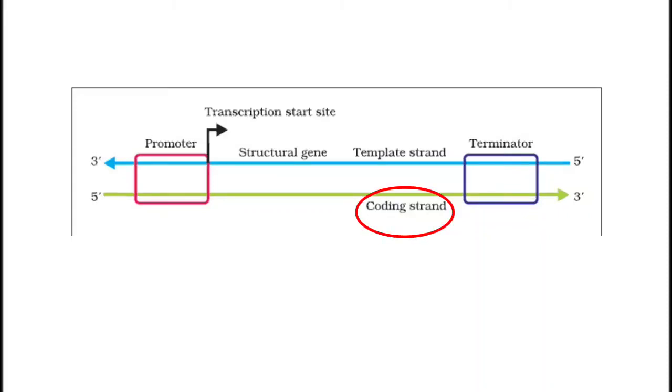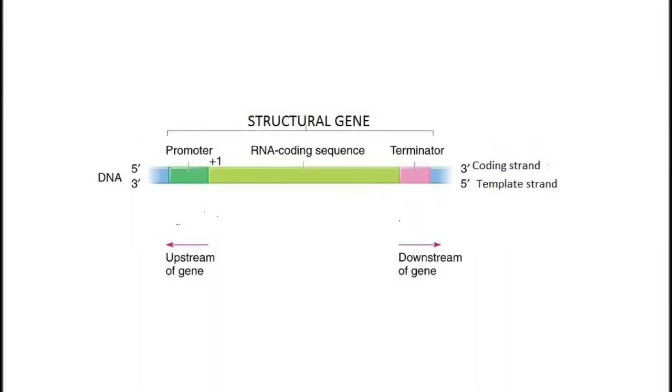As you can observe in the schematic representation of the structure of a transcription unit, there is a promoter, a structural gene, and a terminator. So what is a promoter? It is a DNA sequence that provides the binding site for RNA polymerase. Where is it located? At the 5' end, that is upstream, of the structural gene.